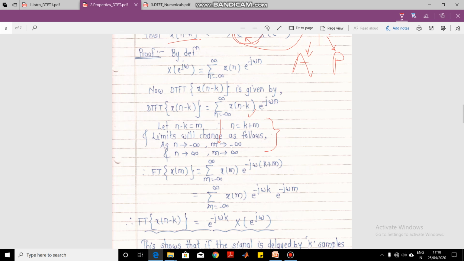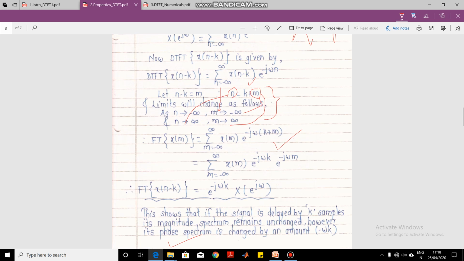When n is tending towards minus infinity, m will also change to minus infinity. And when n is tending to infinity, m will also tend to infinity. Simply put the value here: if you put n equal to infinity, you will get m equal to infinity. This is how we do the substitution of limits.